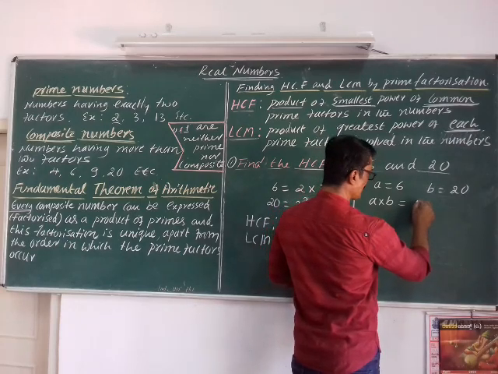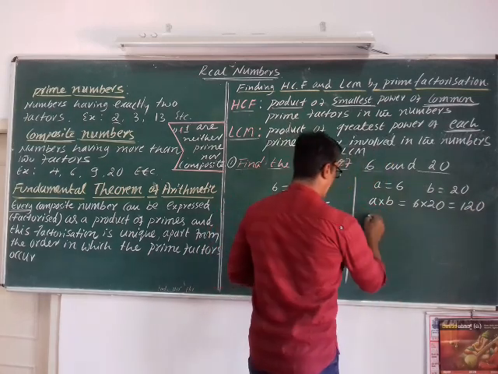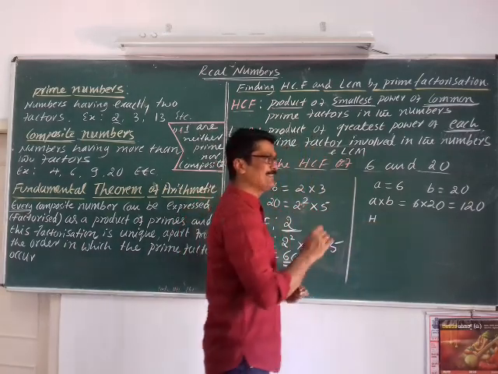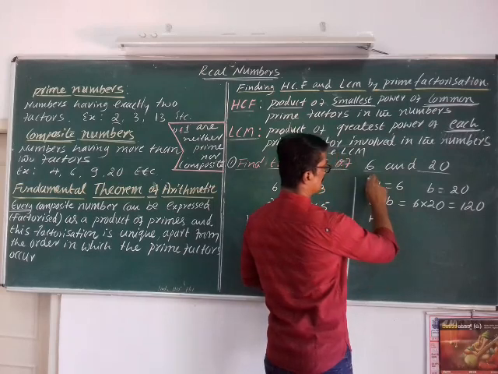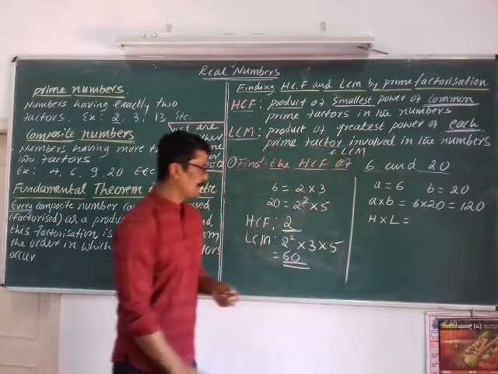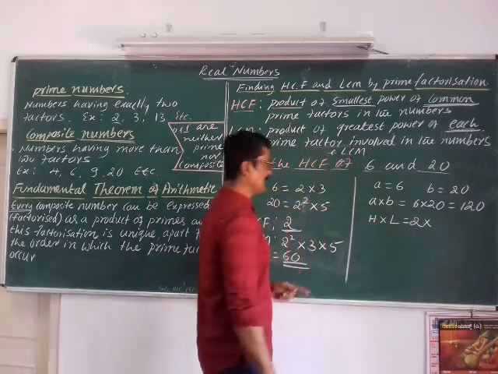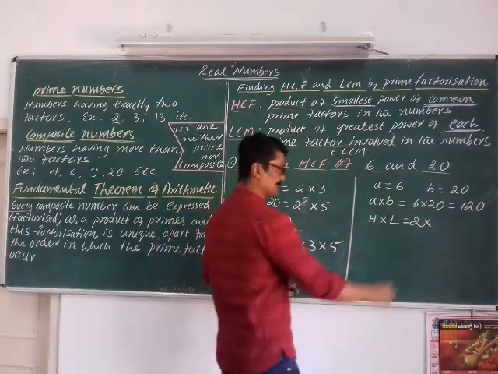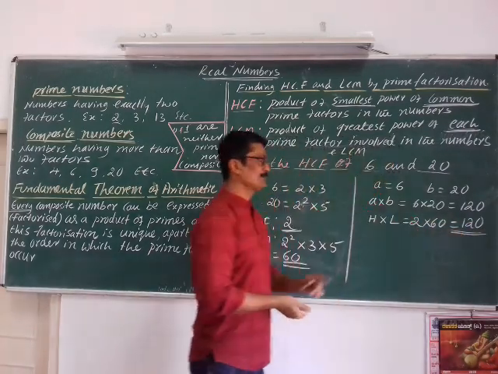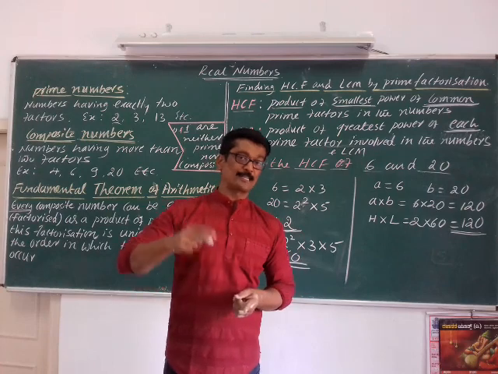So let us find out the product of A and B. That is 6 into 20 is equal to 120. Now I will find out the product of their HCF and LCM. HCF of 6 and 20 into LCM of 6 and 20. What is the HCF of 6 and 20? 2. What is the LCM of 6 and 20? That is 60. So what is the product? 120.